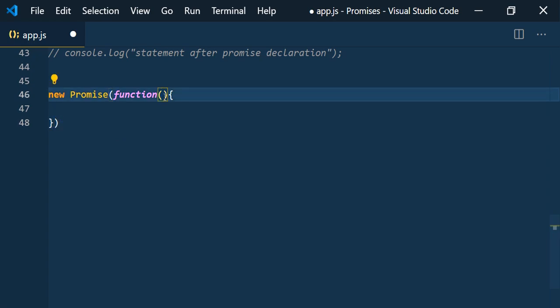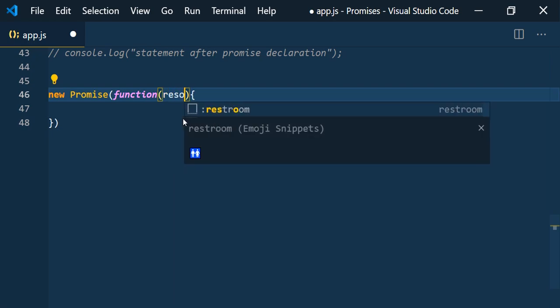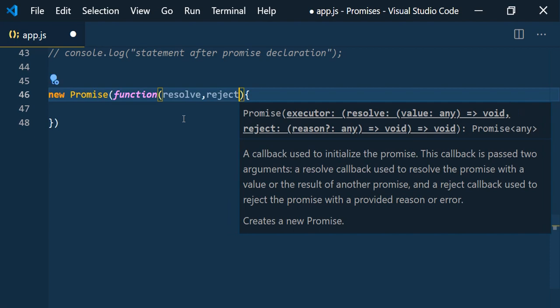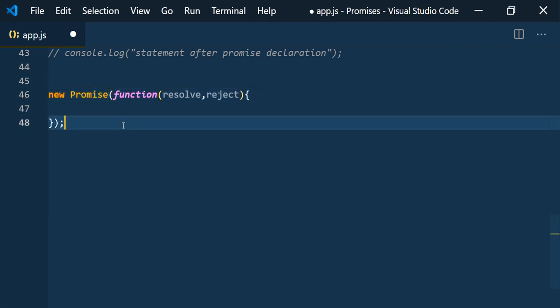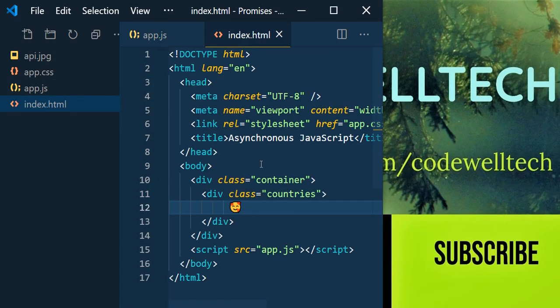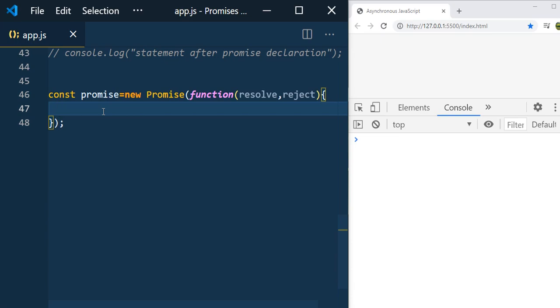And again, this executor will take two parameters: resolve and reject. You can see the definition here. Resolve is nothing but a function, and reject is again nothing but a function. So that's it. Let us save this promise into a variable, const promise. So let me run it. Now we have created the promise and stored it in a variable called promise.